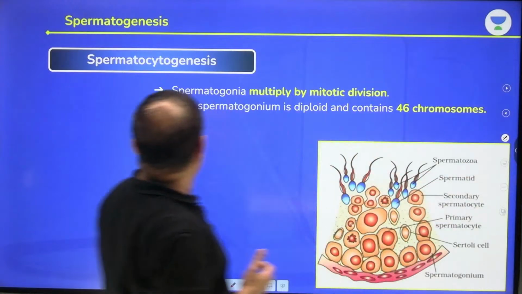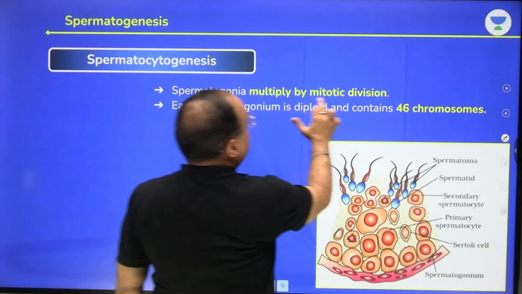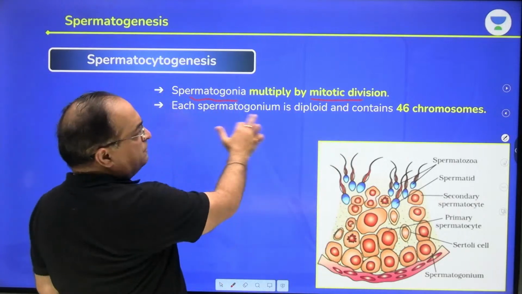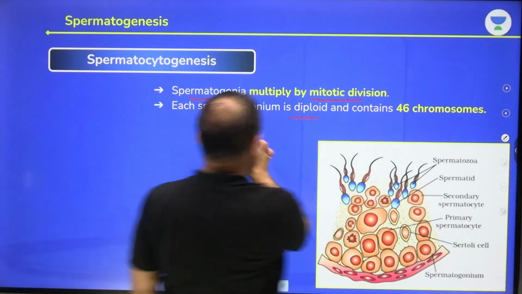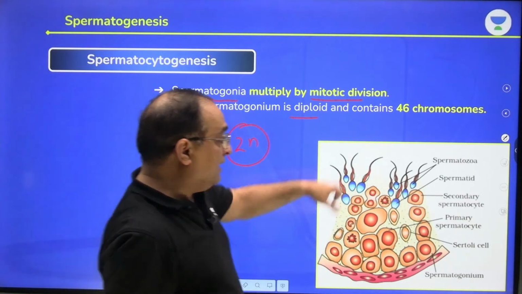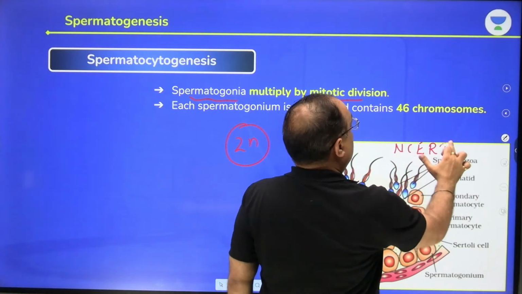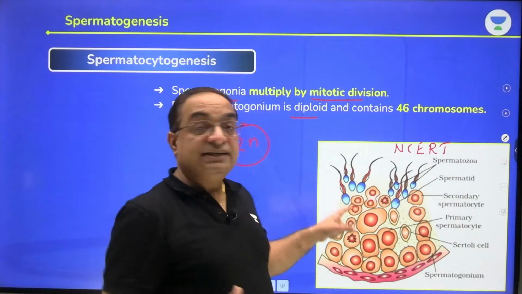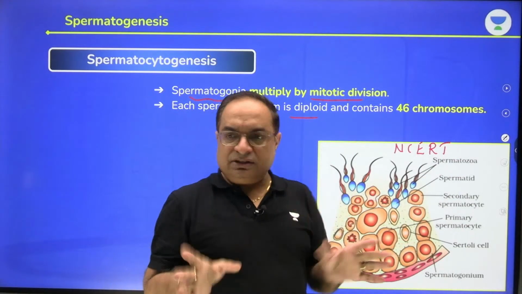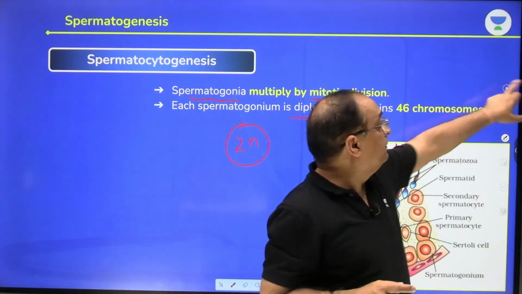Right guys? Okay? Spermatocytogenesis. What is that? Spermatogonia multiply by mitotic divisions. You know, spermatogonium is diploid, that means 2n, and that is 46. This diagram is from NCERT. Important. They can ask you about the labeling. So please try to practice this diagram. I'll share the PDF with you, but you have to practice on your own. Okay guys?